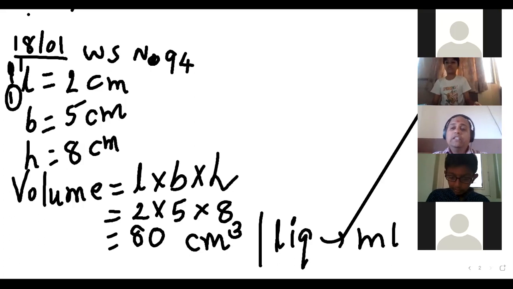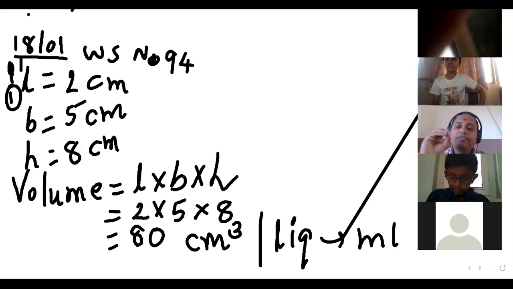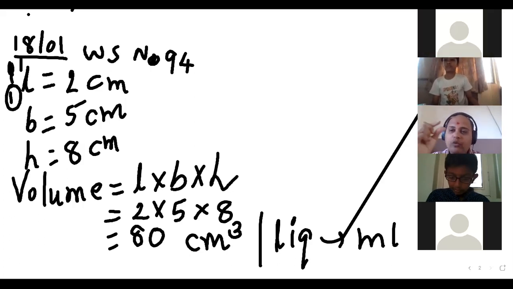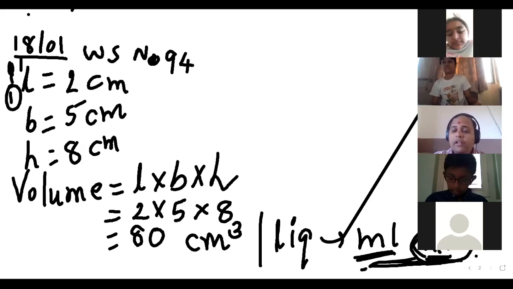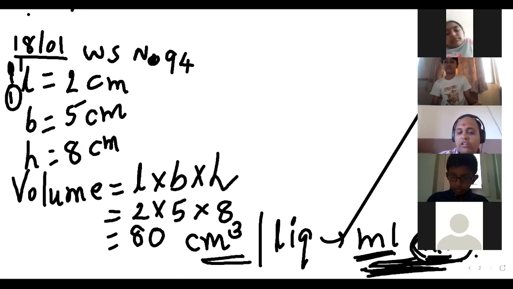Now, the volume that is occupied by, say, 5 coins, you see the 5 coins inside the book, right? So that volume will be measured using milliliter, because that's a space, measured with the help of liquid. So that will be measured in ml. Now this conversion from ml to centimeter cube, you will learn in 6th standard.